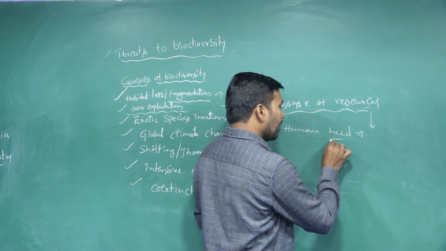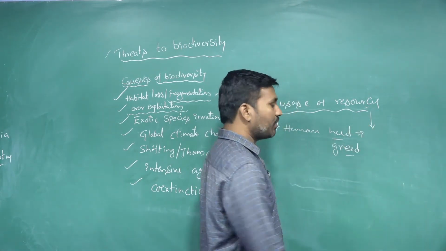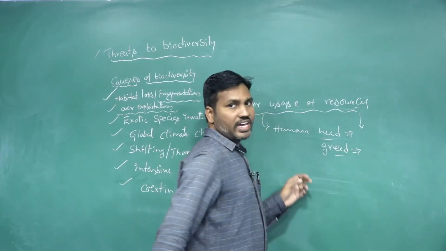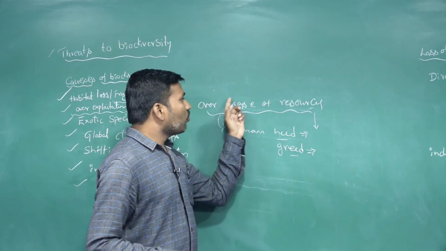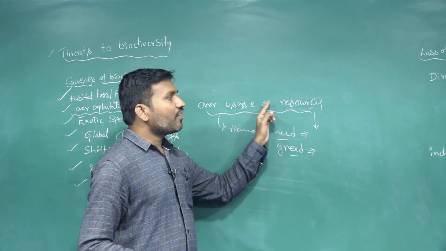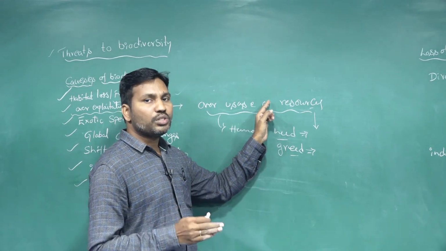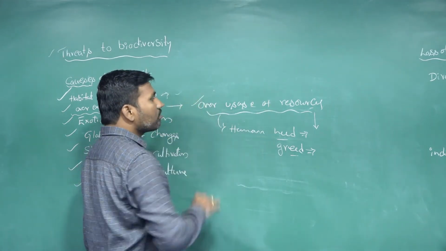When human need becomes greed, that means over usage, it becomes greed. At that time overusage occurs. Because of the overusage, some of the species are losing their basic needs. So it also causes loss.